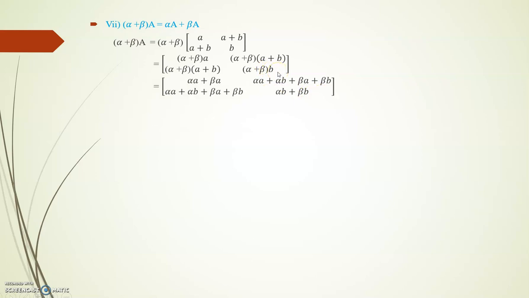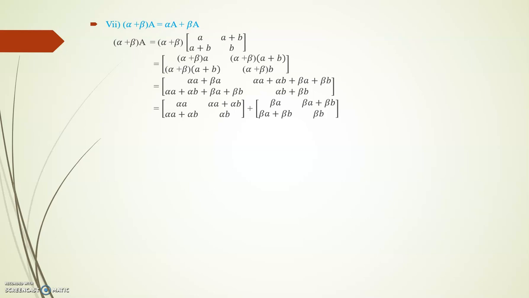Next one, alpha plus beta into A is equal to alpha A plus beta A. The A matrix we know, so multiply that A matrix by alpha plus beta. We get the result alpha plus beta into A, and alpha plus beta into each element.